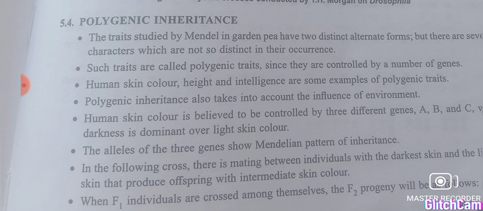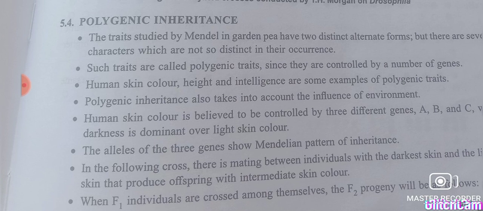So what is the difference between multiple allelism and polygenic inheritance? Multiple allelism means more than two alleles controlling the same character, but in a person there can be only two alleles as we are diploid organisms. We learned that in the case of human blood group: IA, IB and IO.